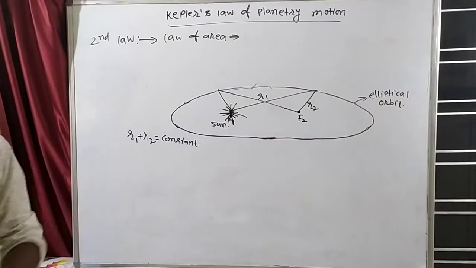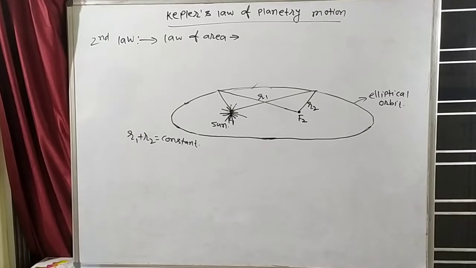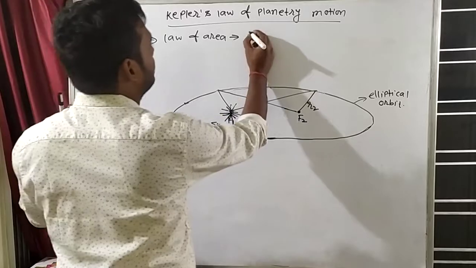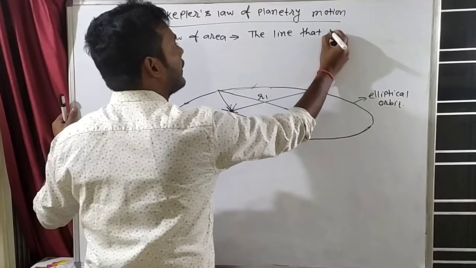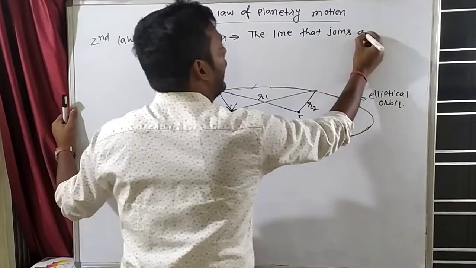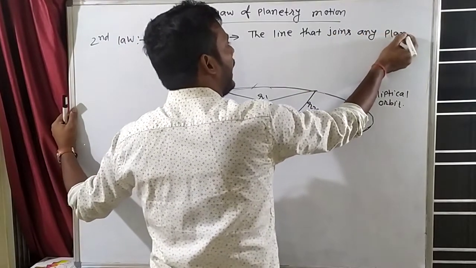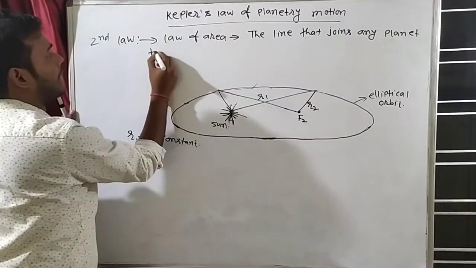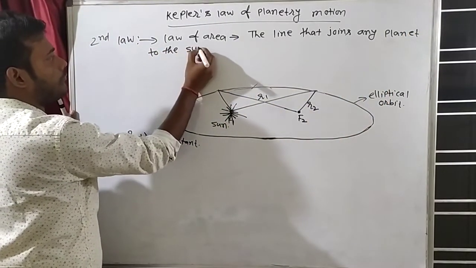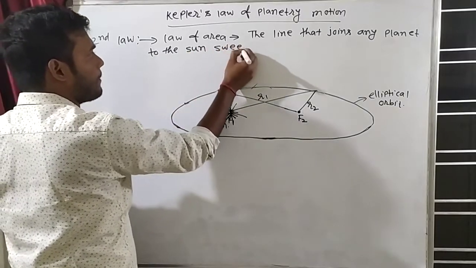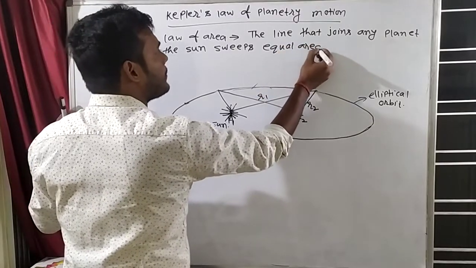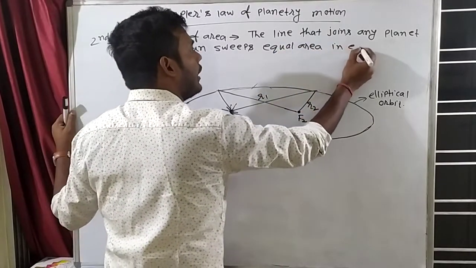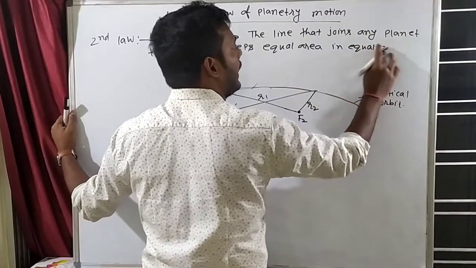And what is the law of area? Write it. The line that joins any planet to the sun sweeps equal area in equal intervals of time.